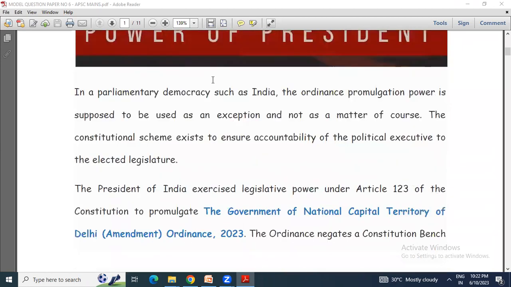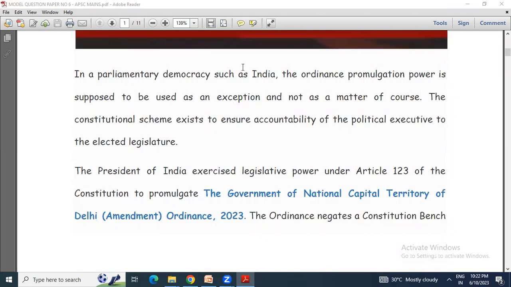So, ordinance. In a parliamentary democracy like India, the ordinance promulgation power is supposed to be used as an exception, but not as a matter of course. Means this is the power which will be used only when another option is not there, only when there is an exception like an emergency. So the constitutional scheme exists to ensure accountability of the political executive to the elected legislature.